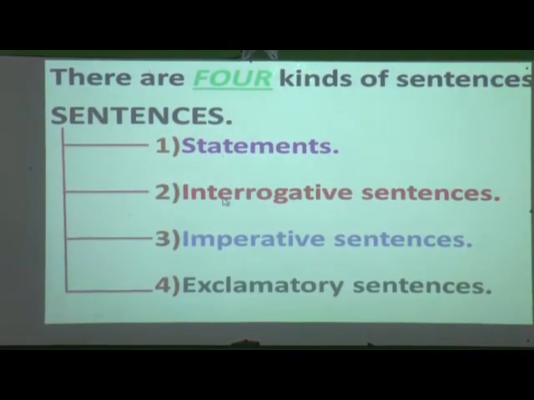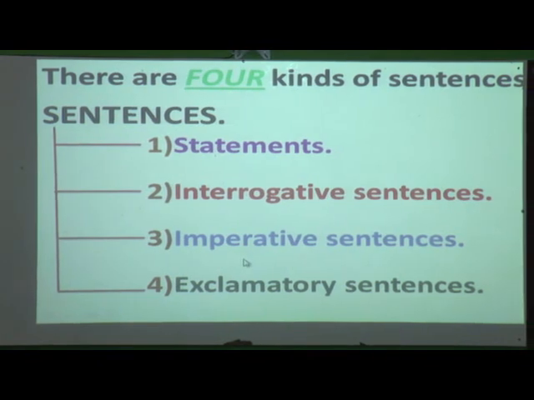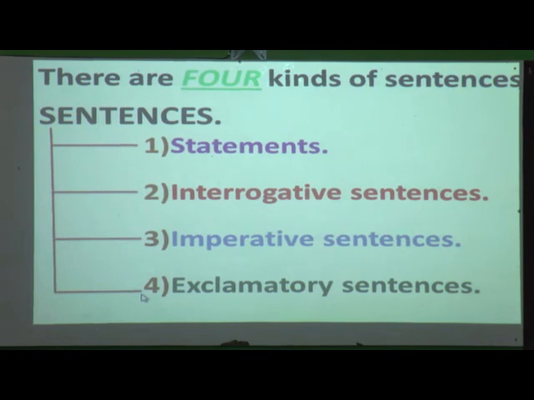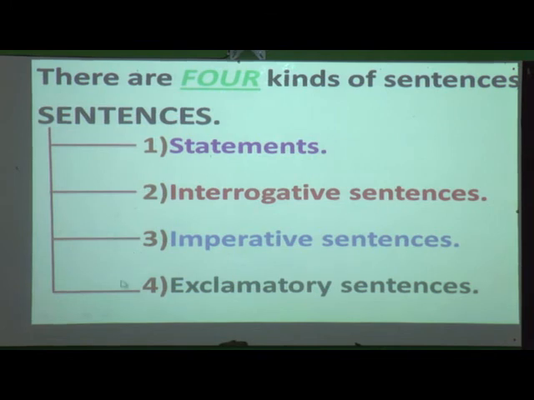Second is interrogative sentences. Third is imperative sentences. And fourth is exclamatory sentences. Now students, all these 4 kinds we have to learn in detail today. In previous standards you have learned about statements, questions and all that. So today we are going to learn about these 4 kinds in detail.